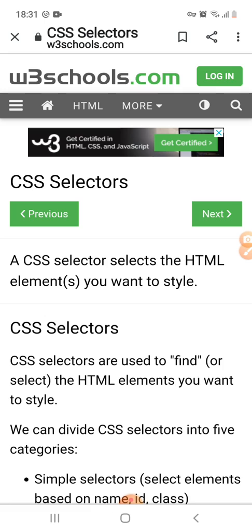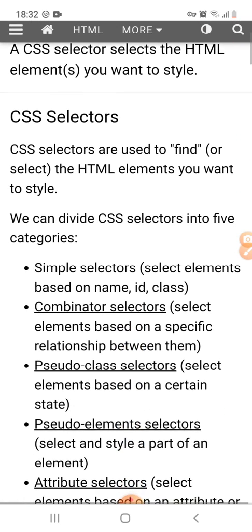So what is a CSS selector? A CSS selector selects the HTML elements you want to style. It means the element which we want to style is selected by the CSS selectors. CSS selectors are used to find the elements you want to style, and they are divided into 5 categories.